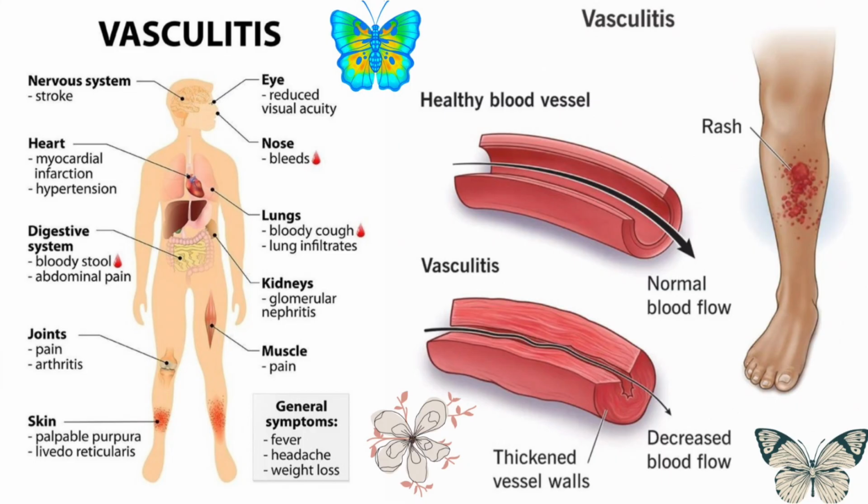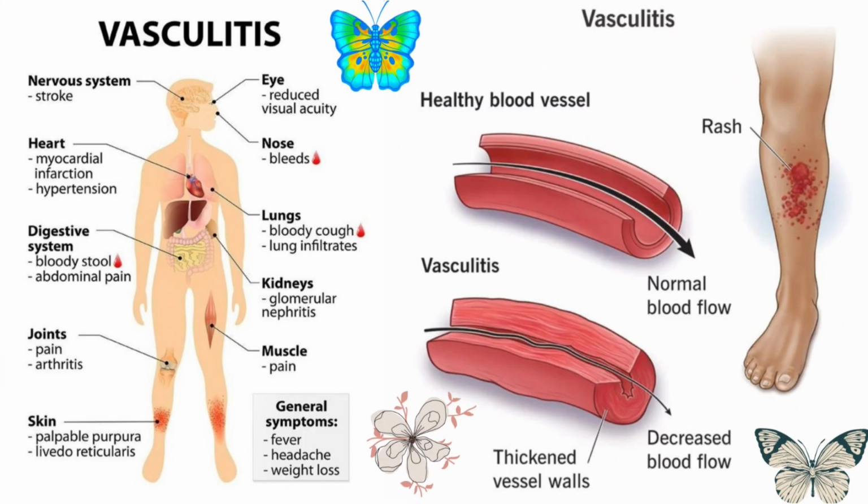In immune complex vasculitis, circulating antigen-antibody complexes deposit in vessel walls, attracting complement and inflammation. In granulomatous vasculitis, like giant cell or Takayasu, T cells and macrophages form granulomas that destroy the vessel wall. Some vasculitides arise secondary to infections, drugs, or autoimmune connective tissue diseases like lupus.